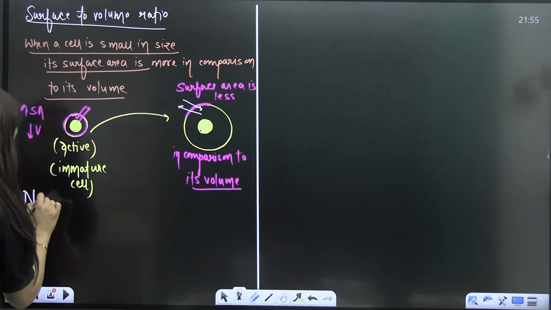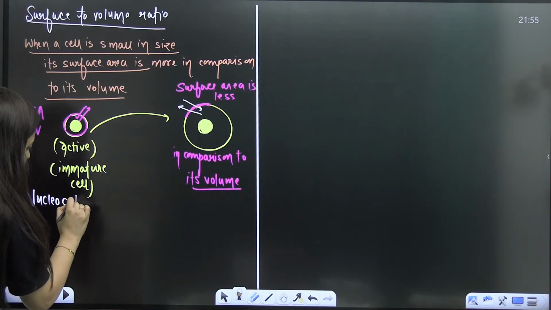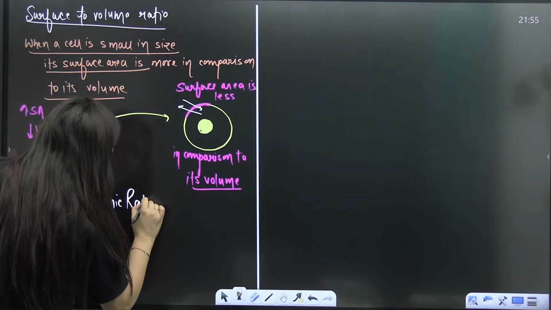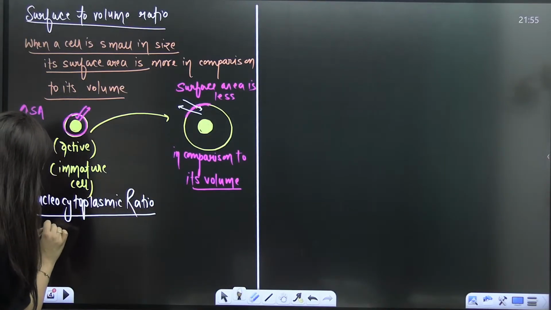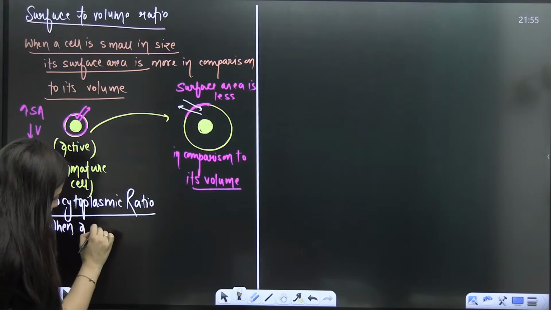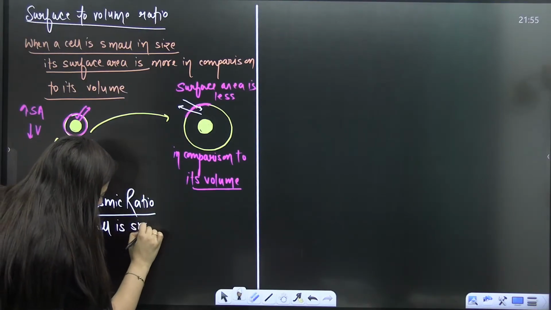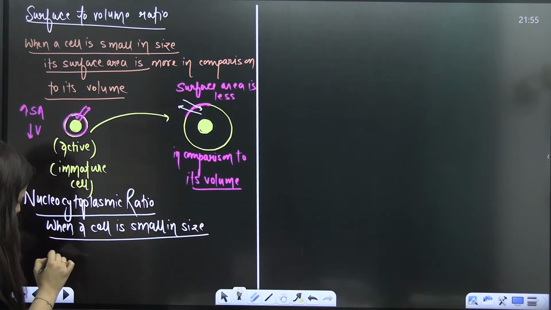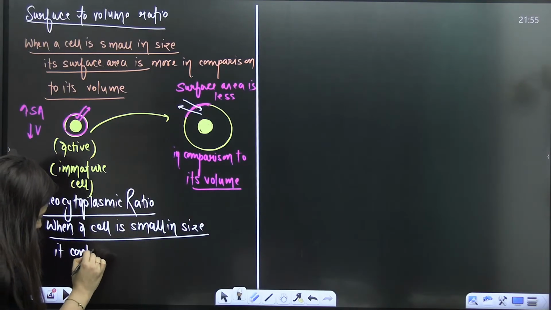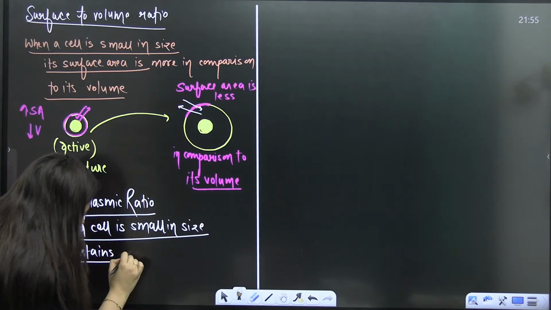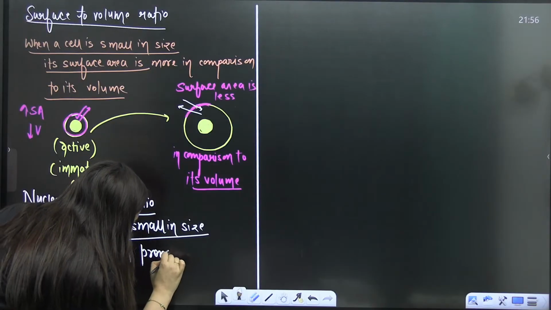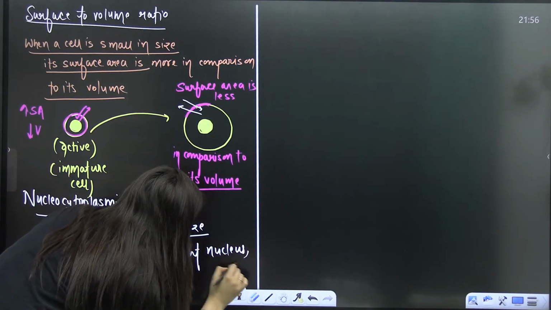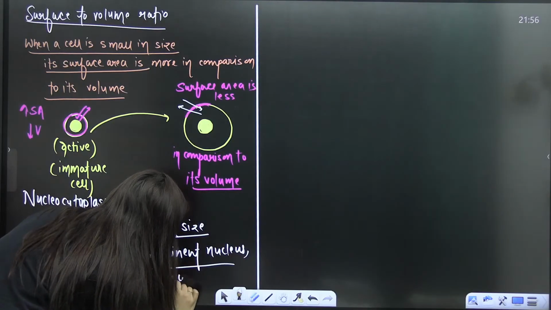Next is the nucleo to cytoplasmic ratio. Next point, students, do write it down. Nucleo to cytoplasmic ratio. Now, when a cell is small in size, again the same story: it contains a prominent nucleus and comparatively less cytoplasm.